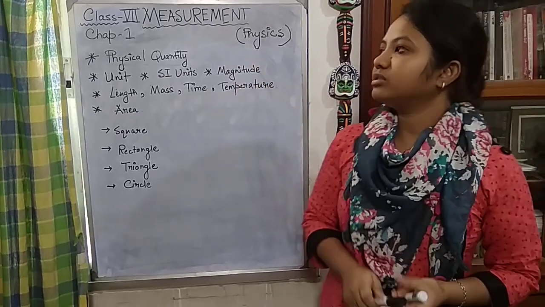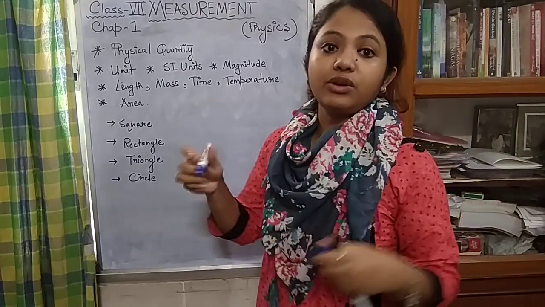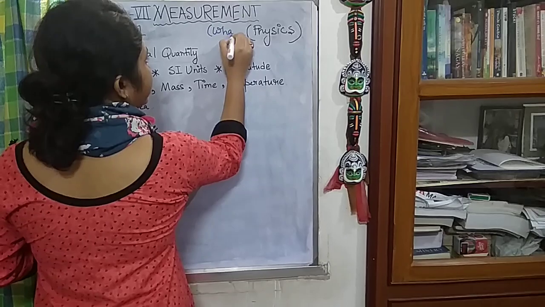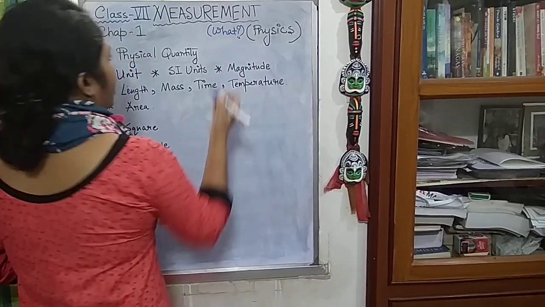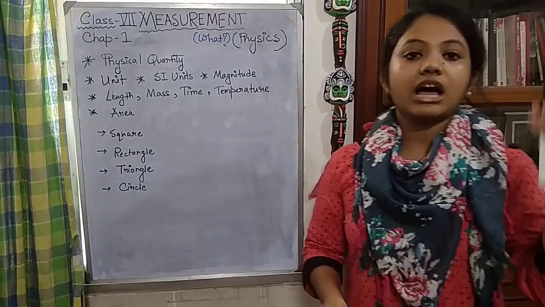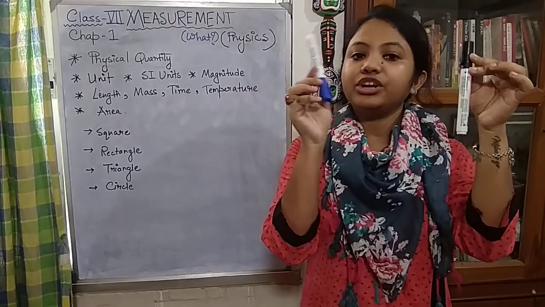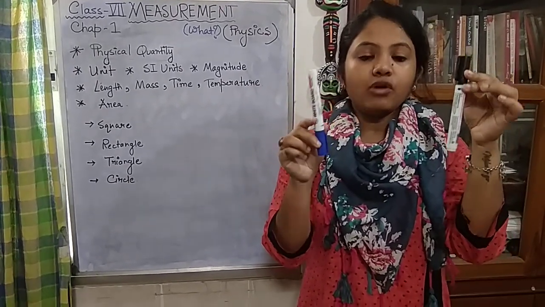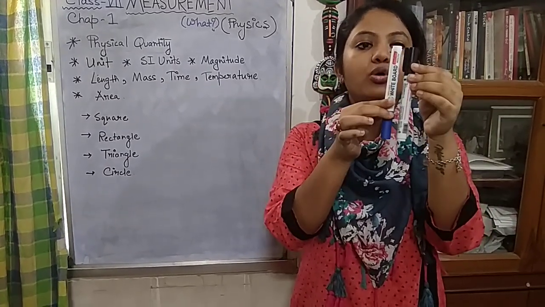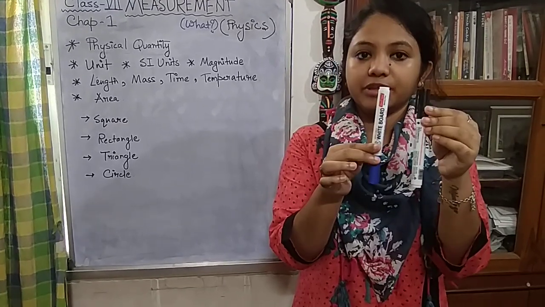When we are talking about measurement, first we will question what is measurement? So we will start with questioning. Now suppose we know the size of this marker and we don't know the size of this marker. We will use this marker to know the size of this marker. Both I can see and you can also see that the sizes of the markers are similar.